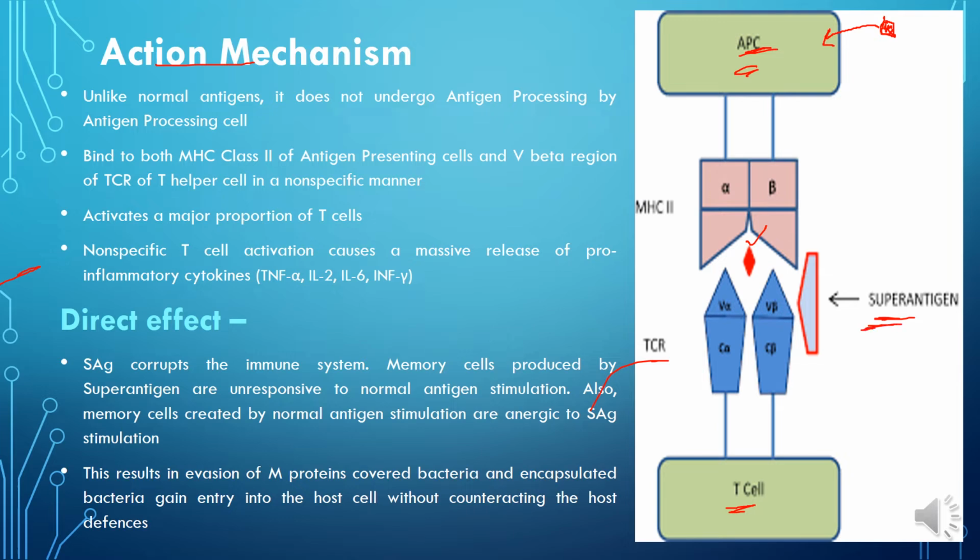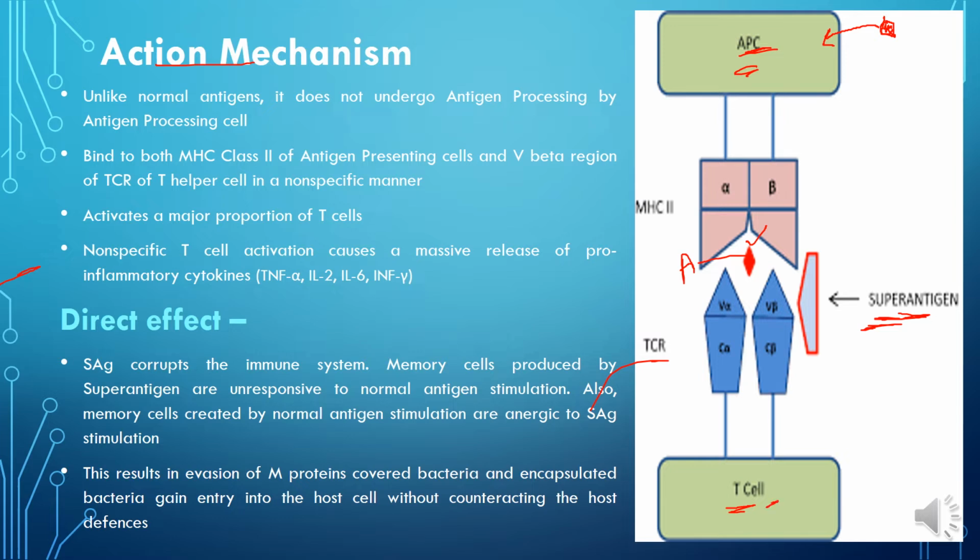Here, this is the antigen, and it binds specifically, but in case of super antigen, such specificity is not found. In fact, many super antigens have almost similar domains, so they can bind non-specifically to various types of T cells.